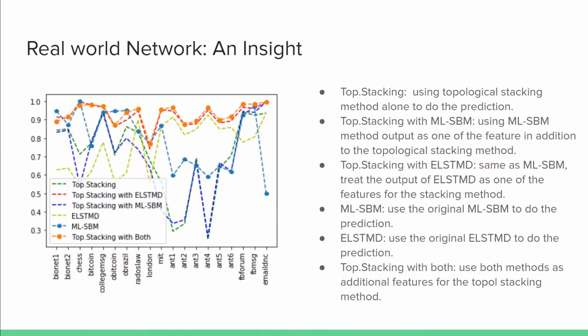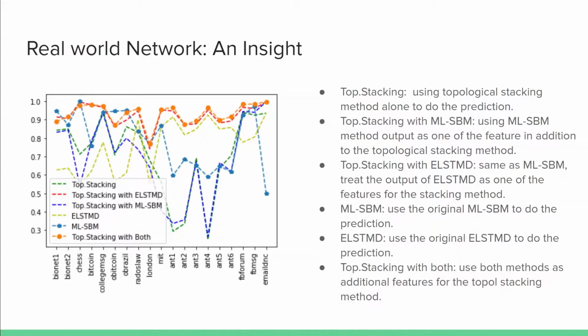With that in mind, we look at the performance of our method if we incorporate other different methods. Here, we include ML-SBM, which is a tensor-focused SBM link prediction method for temporal networks. We also include ELSTMD, which is a machine learning-based method used for temporal networks. We incorporate their output as our own input and conduct link prediction on the real-world networks.